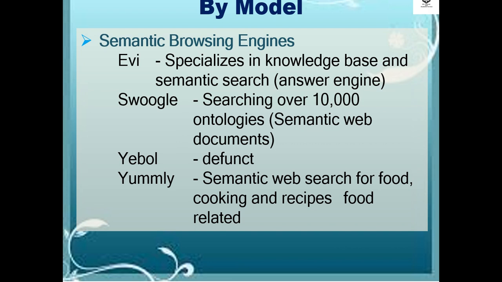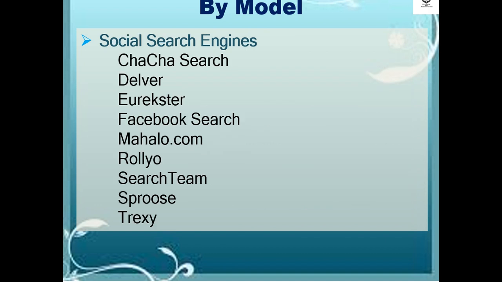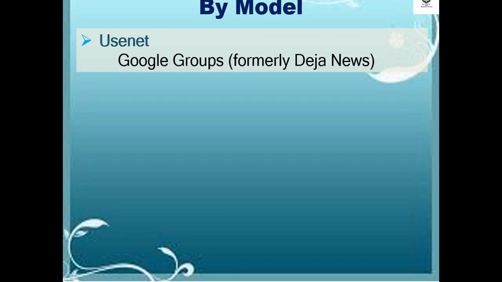While semantic browsing engines are the following: Evi, which is specialized in knowledge-based and semantic search or answer engine; Swoogle, searching over 10,000 ontologies or semantic web documents; Yebol, and Yummly, which is semantic web search for food, cooking, and recipes, food-related. Other social search engines are the ChaCha Search, Delver, Eurekster, Facebook Search, Mahalo.com, Rollyo, Searchteam, Sproose, Trexy.